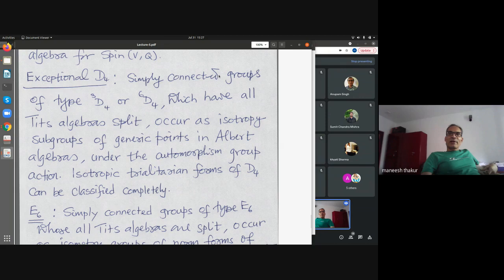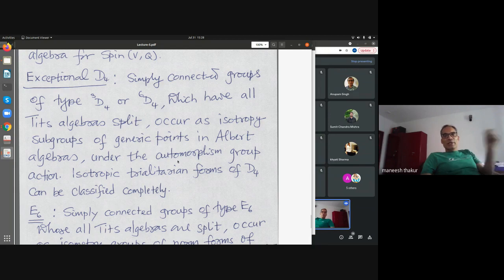Suppose I have a simply connected group of one of these types which has all its Tits algebras split. Then one can show that it occurs as an isotropy subgroup of some generic point in an Albert algebra. The automorphism group of an Albert algebra acts on the Albert algebra, and you can take a generic point, in the sense I will tell you, and then calculate the stabilizer. Then you will get a group of this type.